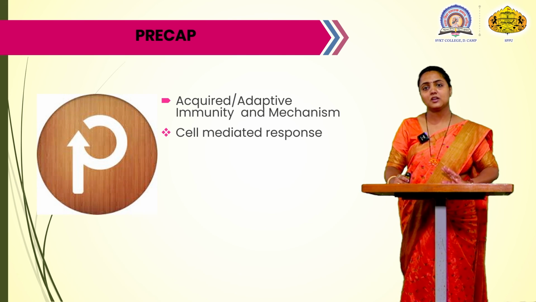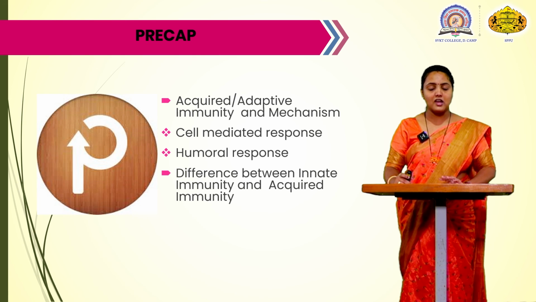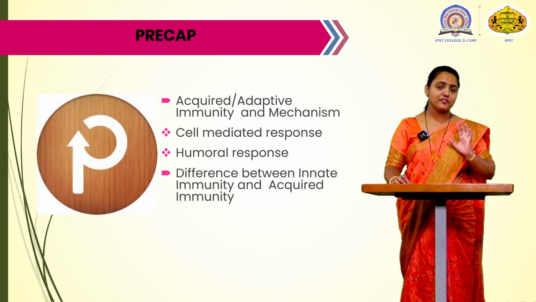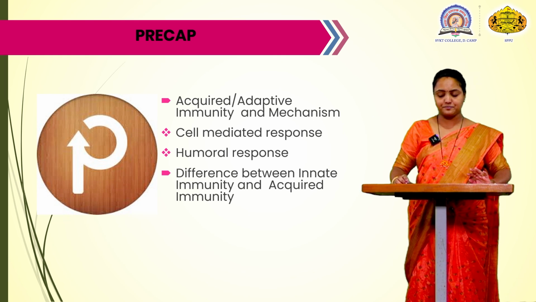In that we are going to see two parts, the cell mediated response and the humoral response, and at last the differences between the adaptive and the innate immunity.